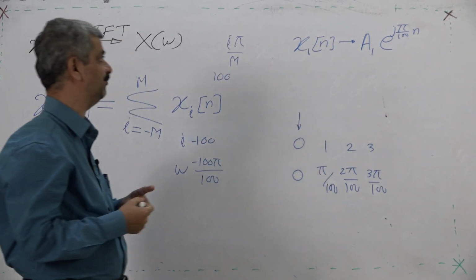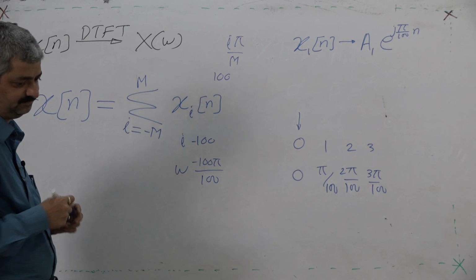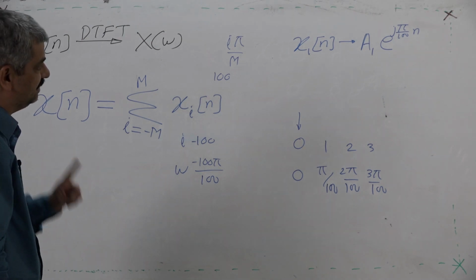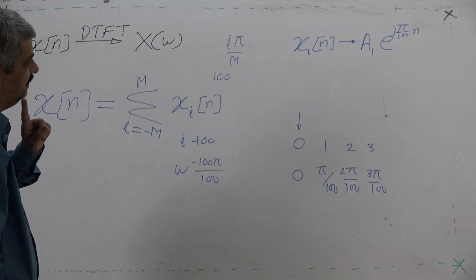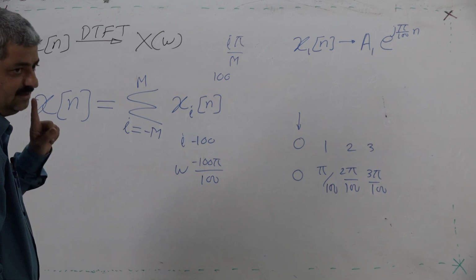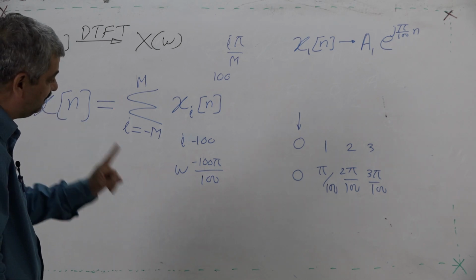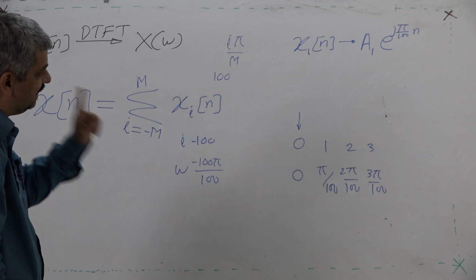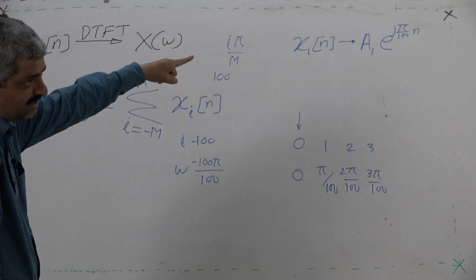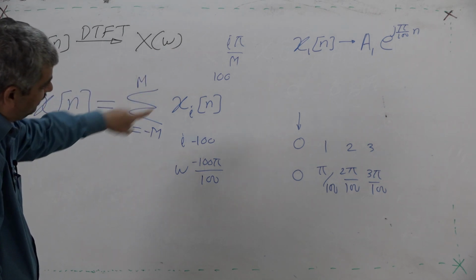Xn is equal to a1 e raised to j pi upon 100, because m is 100 n.